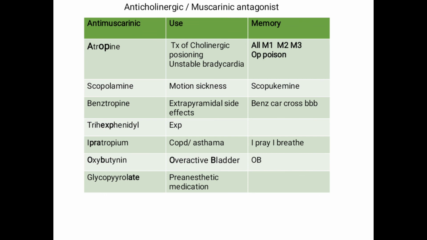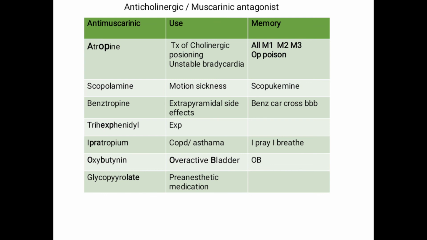Coming to ipratropium, it is the main drug which we use in COPD or asthma. We can remember it as I pray, I breathe. Therefore it is used in the treatment of COPD or asthma. As I told, cholinergics are the ones which cause BC, that is bronchoconstriction. Anticholinergics cause dilation. Therefore it is used in the treatment of COPD or asthma.